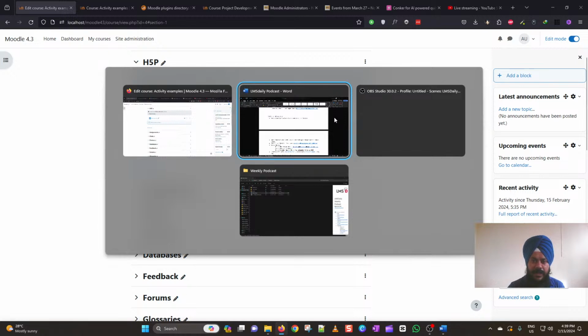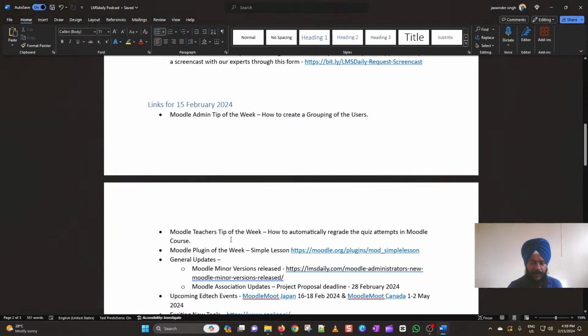Now we will be heading towards the second point of the agenda for this week, which is the Moodle teachers tip of the week. And here we will be discussing how you can automatically regrade the quiz attempts in a Moodle course.